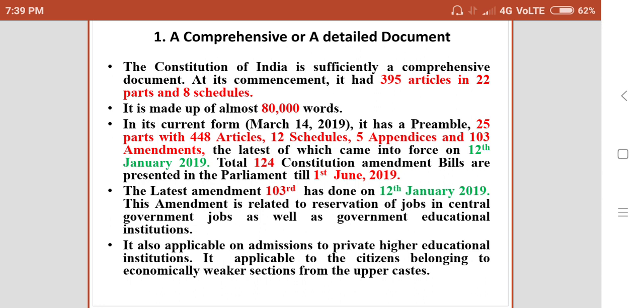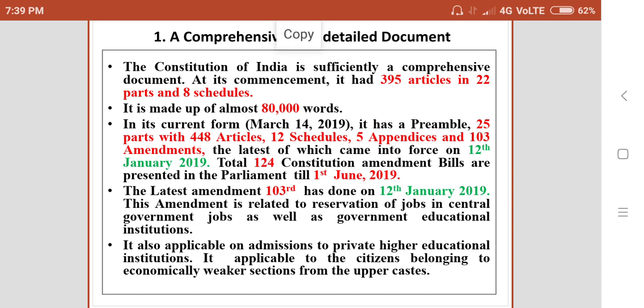This amendment is related to reservation of jobs in government offices as well as government educational institutions. It is also applicable to admissions to private higher educational institutions. It applies to citizens belonging to economically weaker sections from the upper castes.